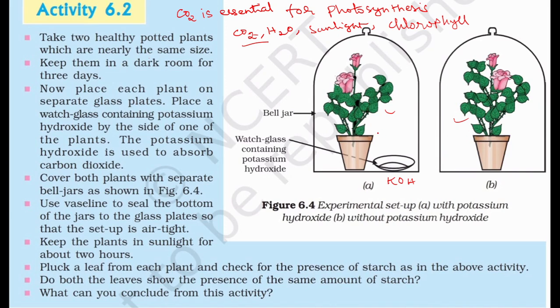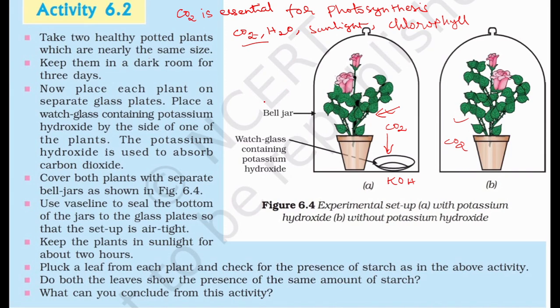Now what is the reason for this? When we keep the bell jar, you can see that the carbon dioxide is already present there. But that carbon dioxide is used up by the potassium hydroxide. So there is no carbon dioxide available for potted plant A. Whereas potted plant B already got the carbon dioxide, which is present inside the bell jar. It is made available to the plant. The plant undergoes photosynthesis. So you can see here the fact that carbon dioxide is essential for photosynthesis.